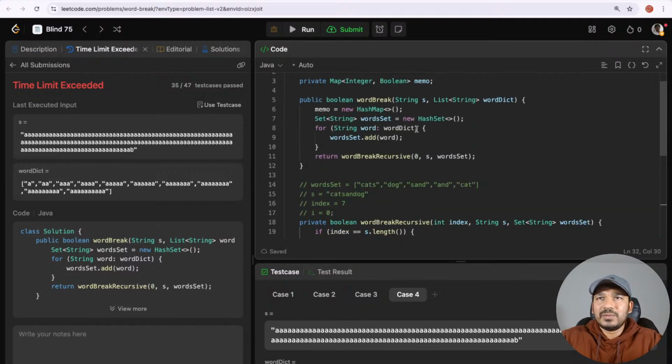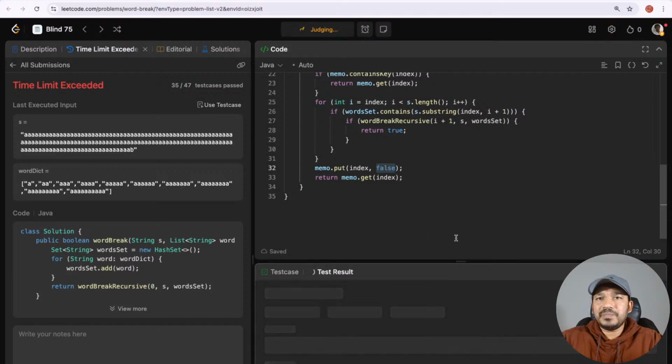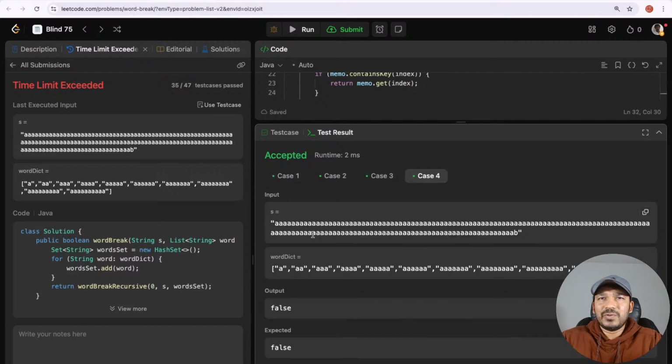Okay, so yes, yeah, I think this looks good to me. Let's run this one. Okay, we can see here for this case also it succeeded. It returned it as false. How did we do that? So once we computed for this final index that it is going to return false, I'm not going to compute it again and again. Final 2 also it knows it's false. Final 3 also it knows it's false. It will compute all these only once and then won't recompute.